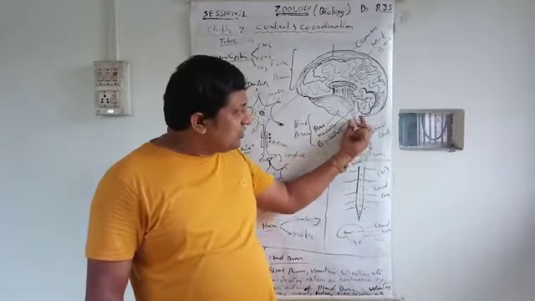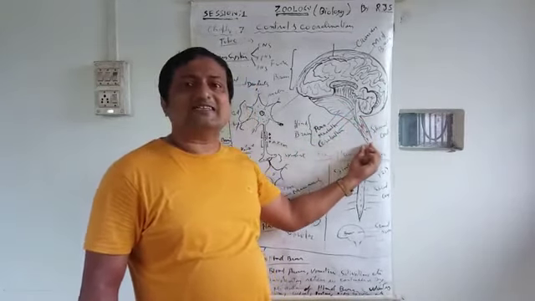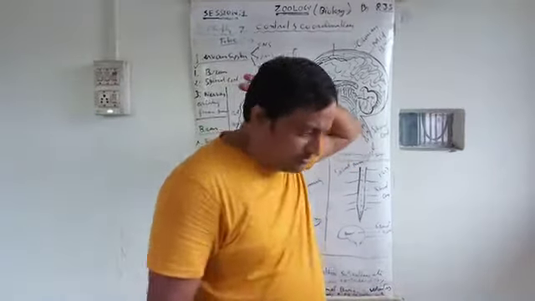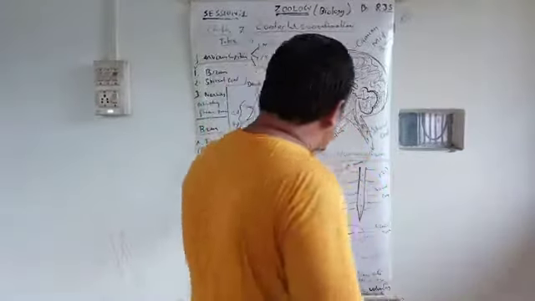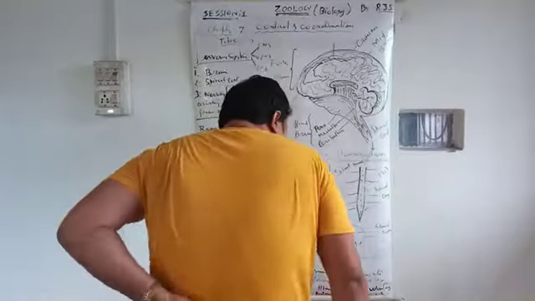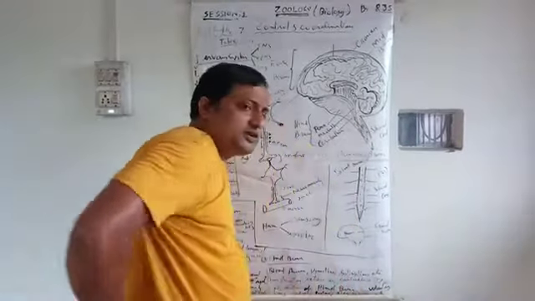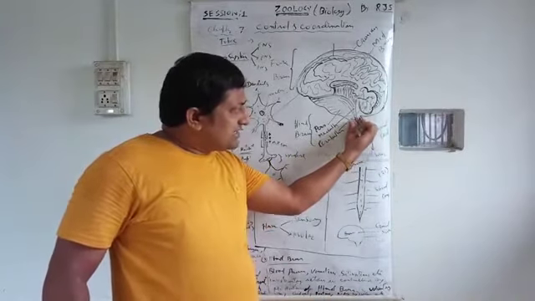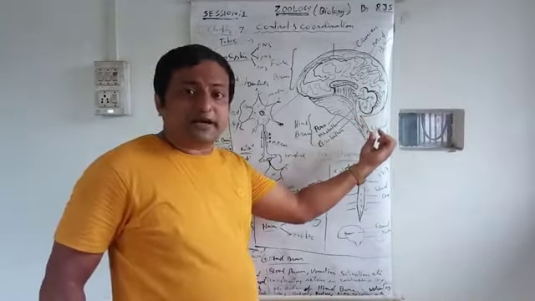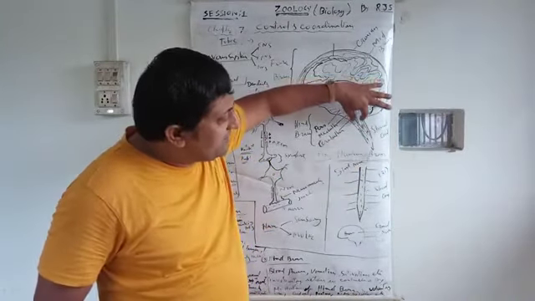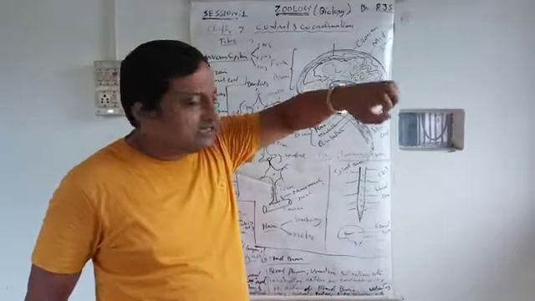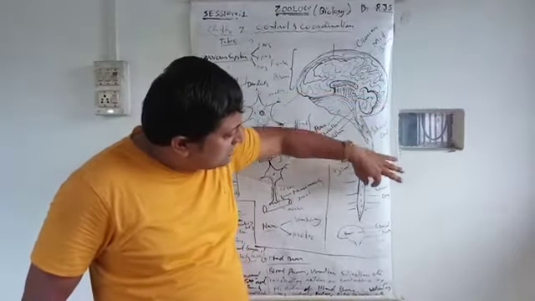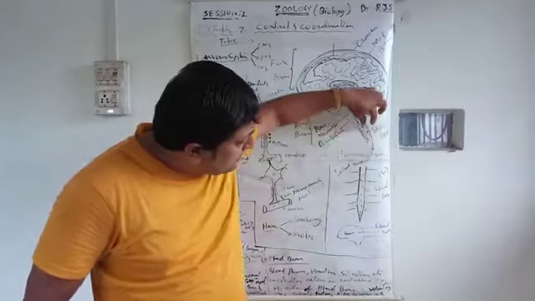After that, it continues as a white rod-like structure. After the hindbrain finishes, it is a white rod-like structure. It goes up to the coccygeal point of the vertebral column, the lower part. That means it goes as a cord-like structure, which is called the spinal cord, going from the hindbrain.